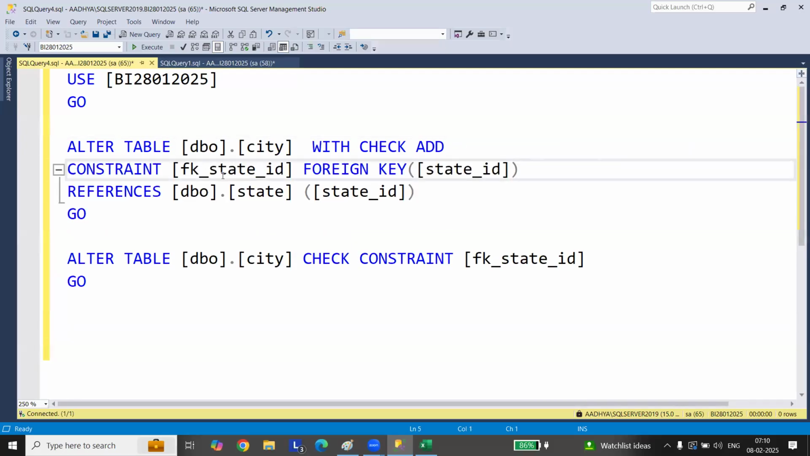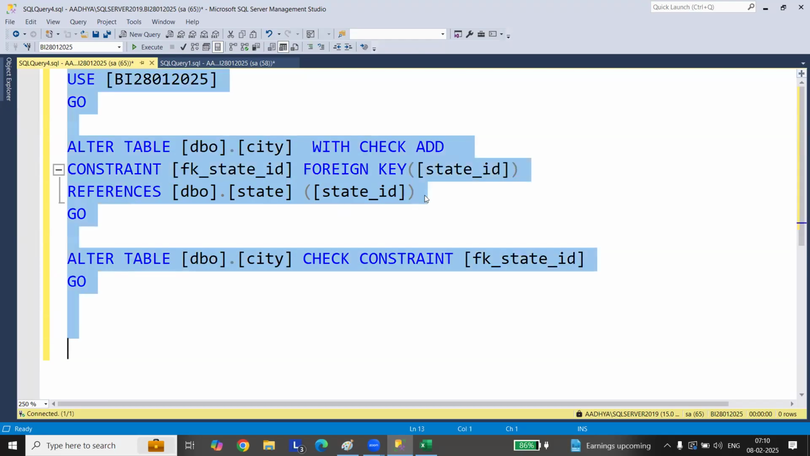Okay. So this is a constraint, and this table is referring to, references, the state table, state ID. Right? Absolutely right here. This is how you need to check. So we have done with constraints.